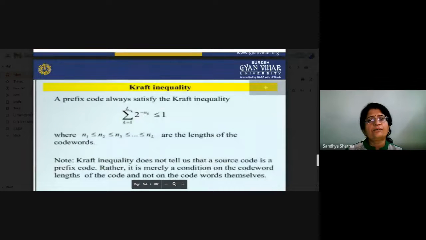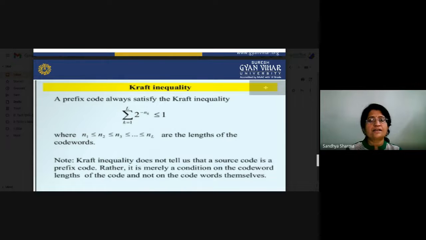If we are talking about the Kraft inequality, a prefix code always satisfies the Kraft inequality. There are certain rules and regulations when we are designing a code. When we are talking about the prefix code, n_i indicates the length of a code word.